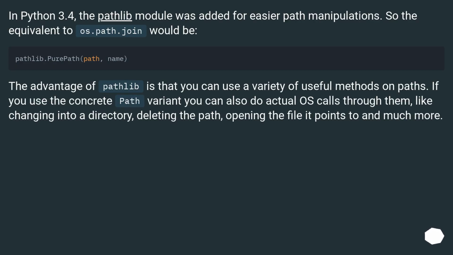In Python 3.4, the pathlib module was added for easier path manipulations. So the equivalent to os.path.join would be. The advantage of pathlib is that you can use a variety of useful methods on paths. If you use the concrete path variant, you can also do actual os calls through them, like changing into a directory, deleting the path, opening the file it points to, and much more.